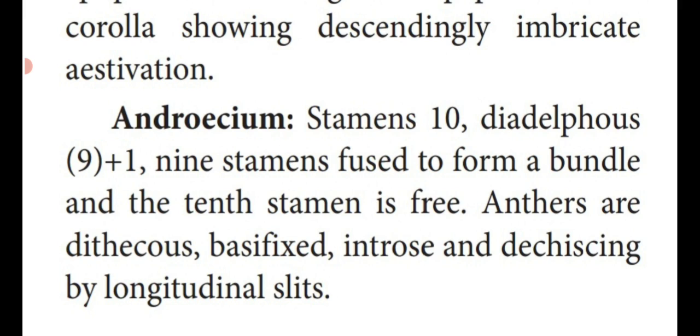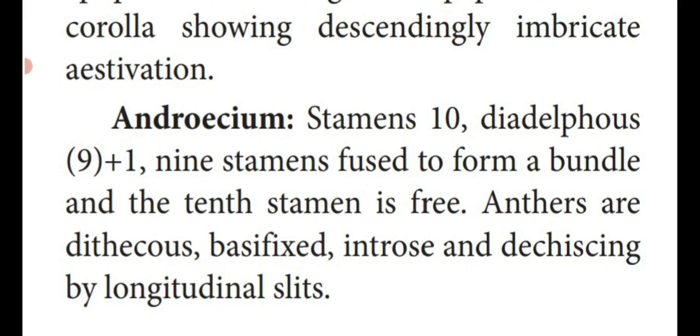That means the filaments of 9 stamens are fused together to form one bundle, so we write that within the bracket. Plus only one stamen is freely located, which forms the other bundle. So we have to write 9 plus 1. So 9 stamens fused to form one bundle and the 10th stamen is free.